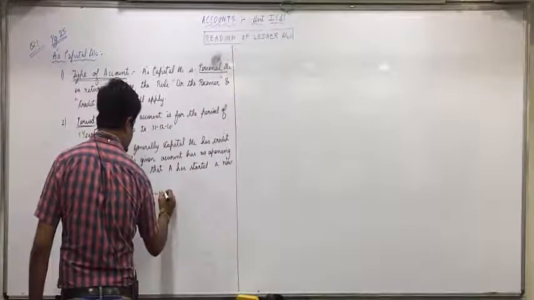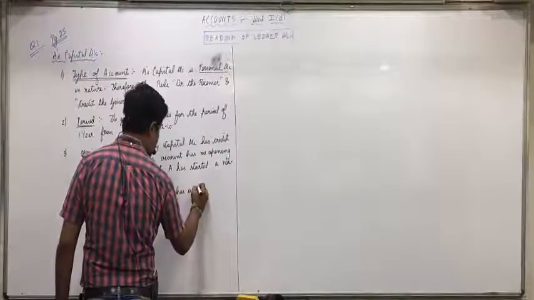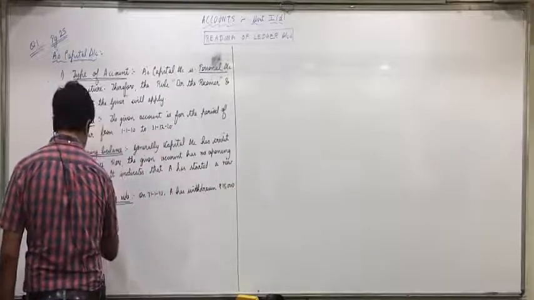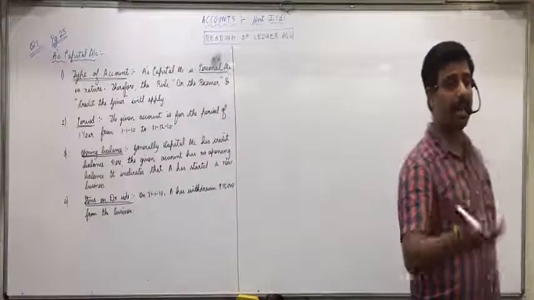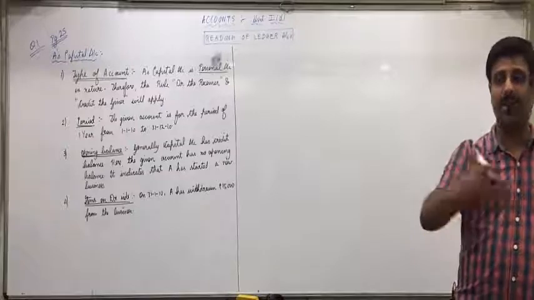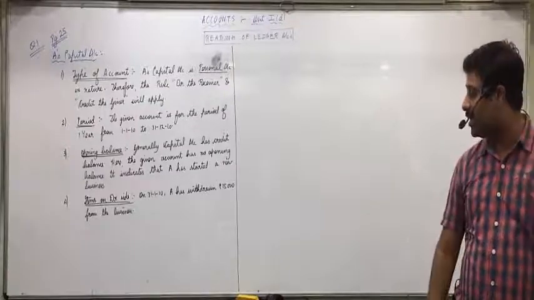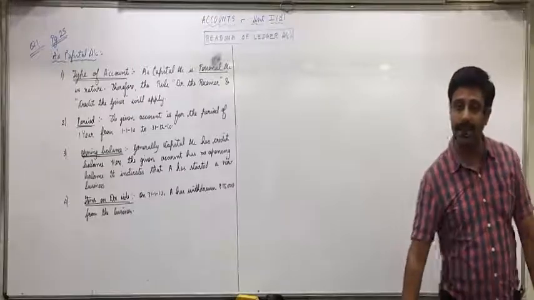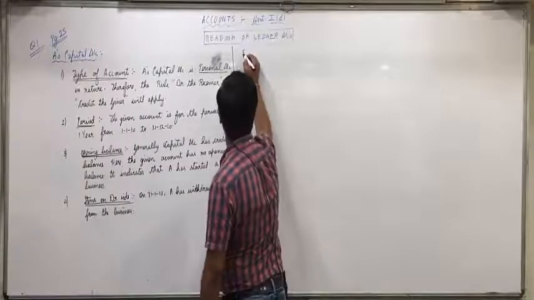So on 31/1/10, A has withdrawn rupees 15,000 from the business. If there are more items, then we'll write them one by one, each on a line. We'll write that the following items appear on the debit side and then mention 3-4 items, whatever there are. But there is only one, so we directly wrote: on 31/1/10, A has withdrawn 15,000 from the business. Any confusions in this? Then after items on debit side, items on credit side.